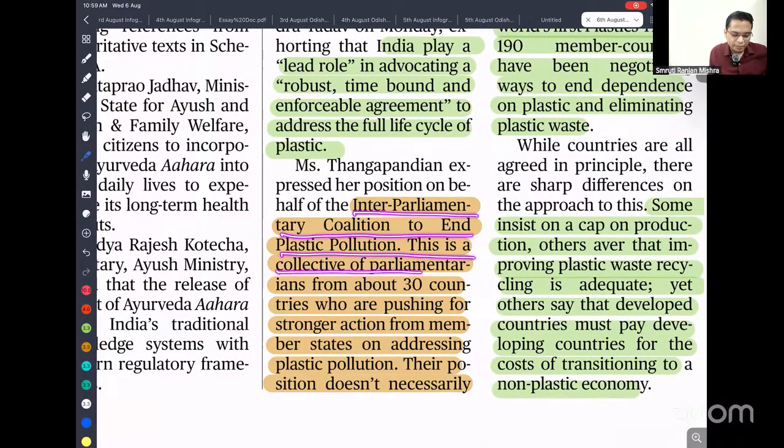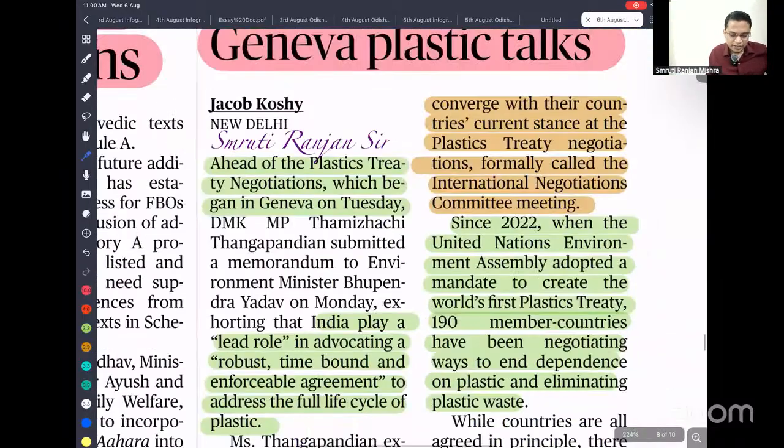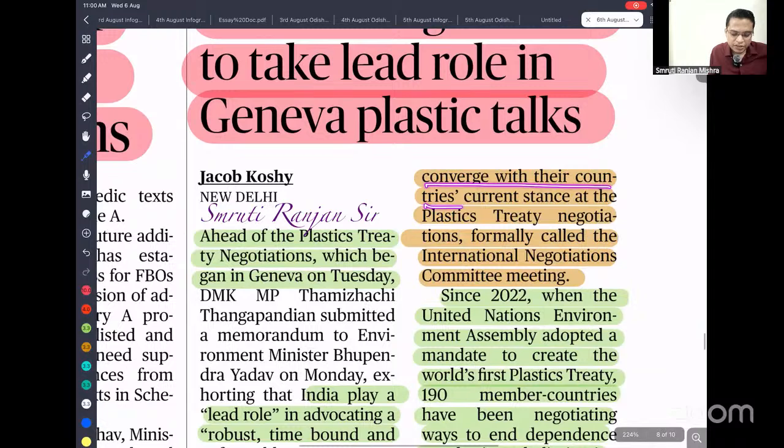This is a collective of parliamentarians from 30 countries who are pushing for stronger action from member states on addressing plastic pollution. So they can ask a very good question about the Inter-Parliamentary Coalition to End Plastic Pollution: how many members are there, and what are their objectives? You have to study this. Their proposition does not necessarily convey their country's current stand at the plastic treaty negotiation, formally called the